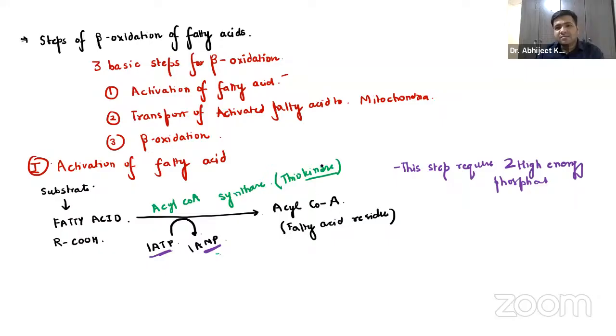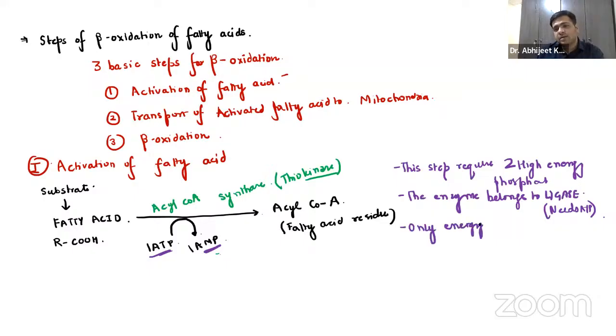Now, the enzyme over here, this kinase, belongs to ligase. The enzyme belongs to which group? Ligase. And you already know, guys, this ligase is something which needs ATP, right? It is the only energy requiring step in fatty acid oxidation.